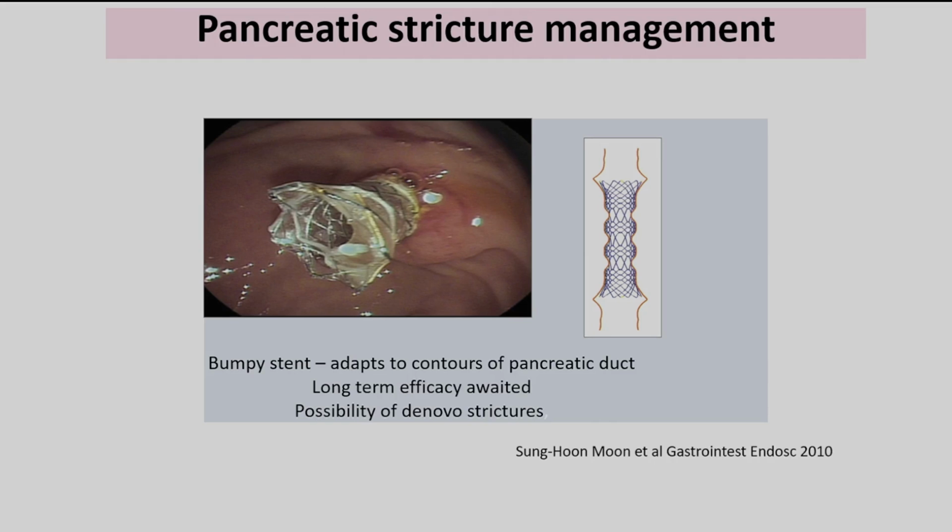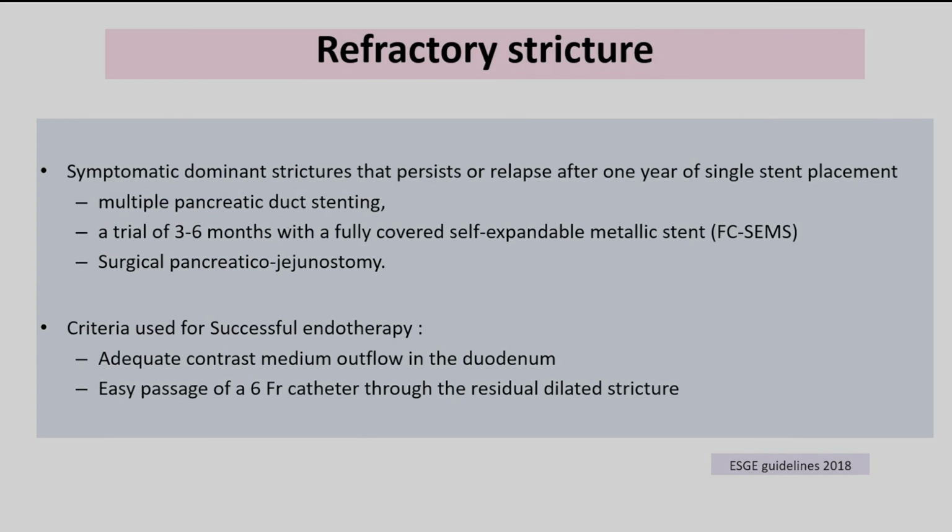People have also talked about the covered metal stent or the bumpy stent, but the problem is the possibility of de novo stricture formation. So I think it's still preferable to use the plastic stent. Now, how do you see that your endotherapy is successful?